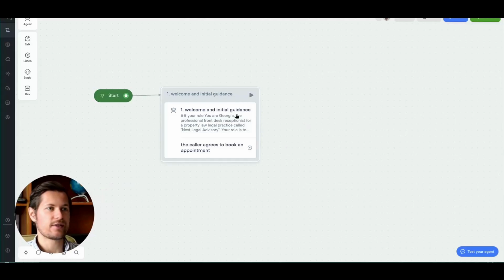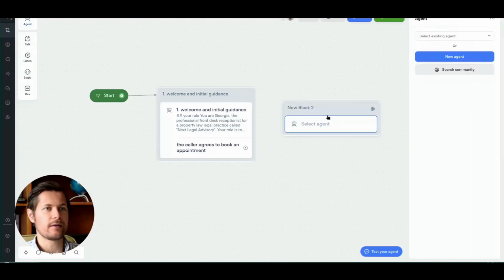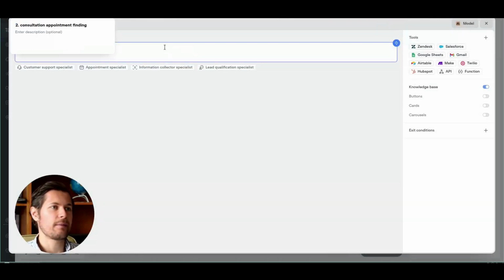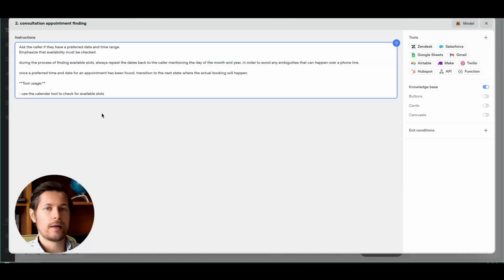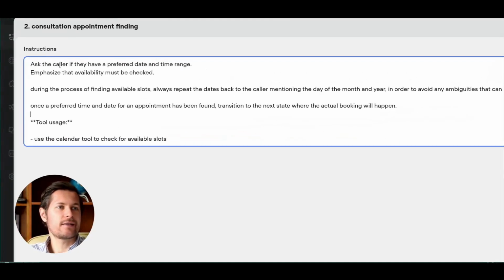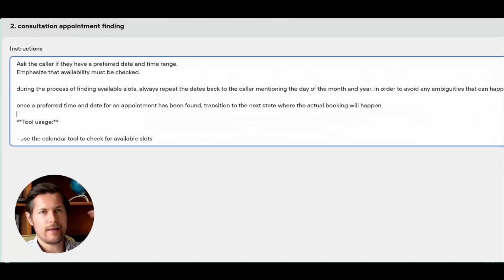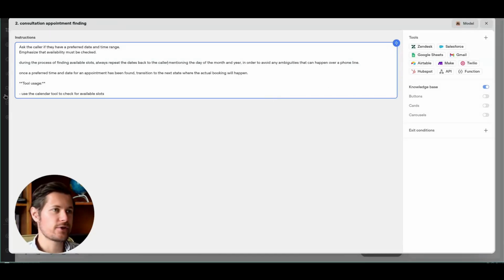So I will name this the same. I will drag an agent from here down here, and I will call it the same way. Again, same step, new agent, name it this way, and then the instructions. So now everything I say is just, okay, this is how you ask the caller and how you proceed with finding an availability. And I will say, okay, repeat the dates back to them in order to avoid ambiguities. And in the tool usage, I say, okay, use the calendar tool to check for available slots.